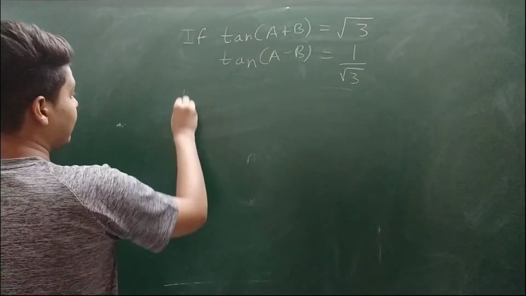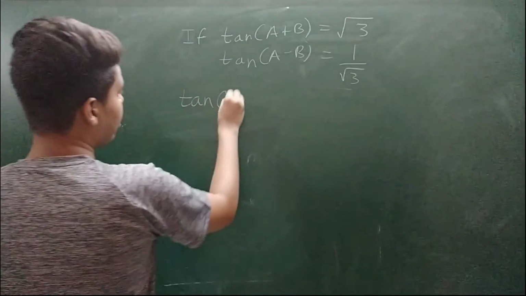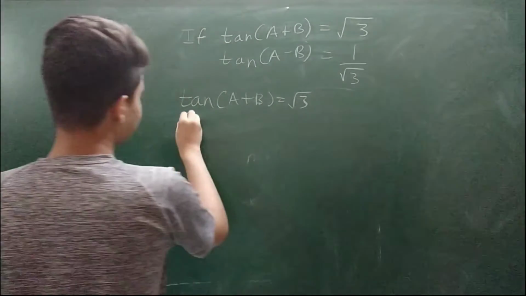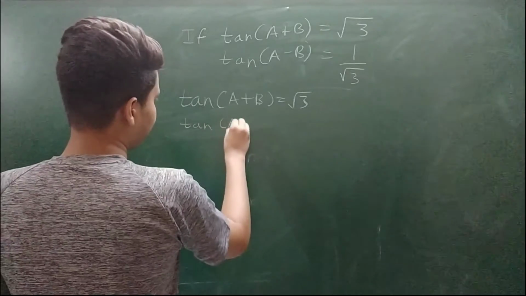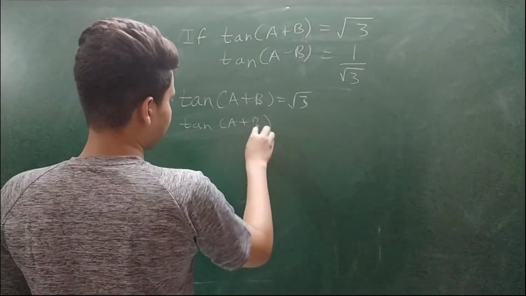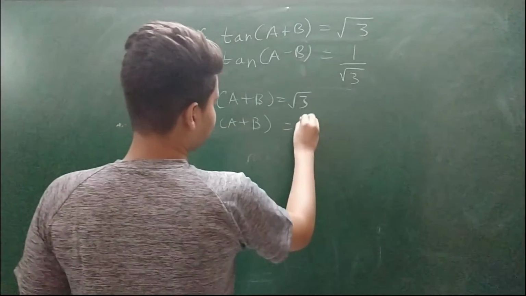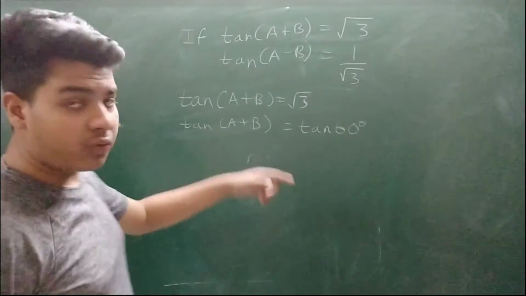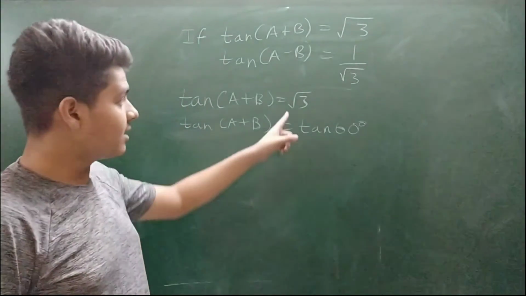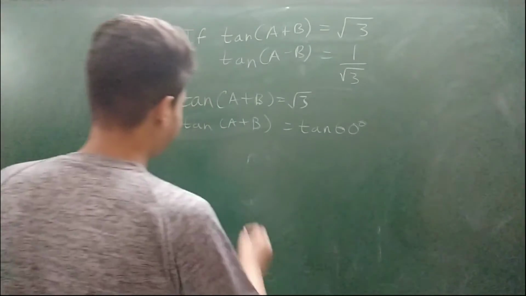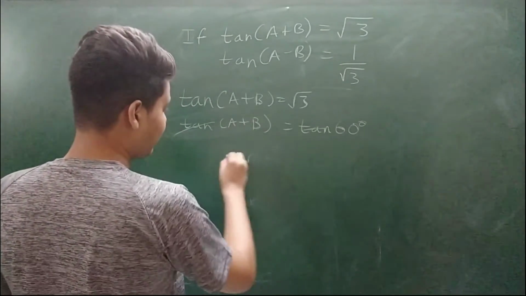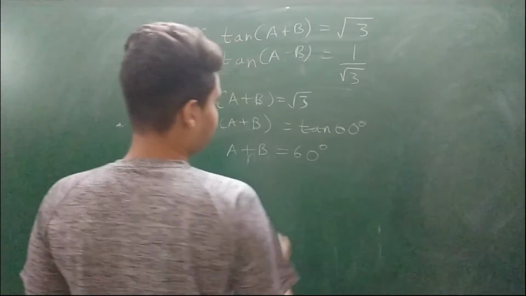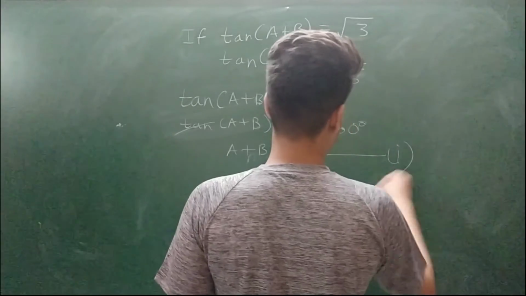So on solving we get tan(a plus b) is equal to root 3, which means tan(a plus b) equals tan 60 degree. I have proven it in the table that root 3 is equal to tan 60 degree. Now we can remove tan from both the sides, so we get a plus b equals 60 degree. This is our first equation.